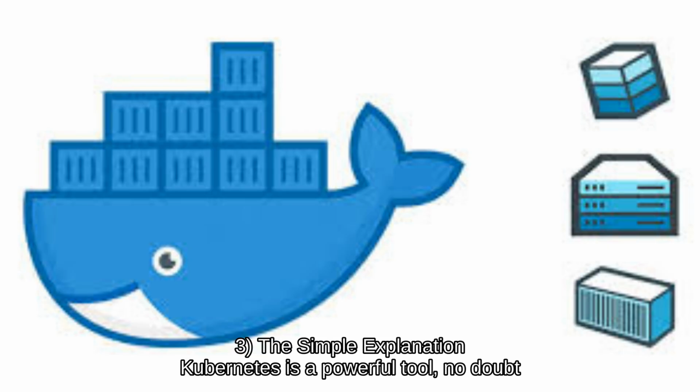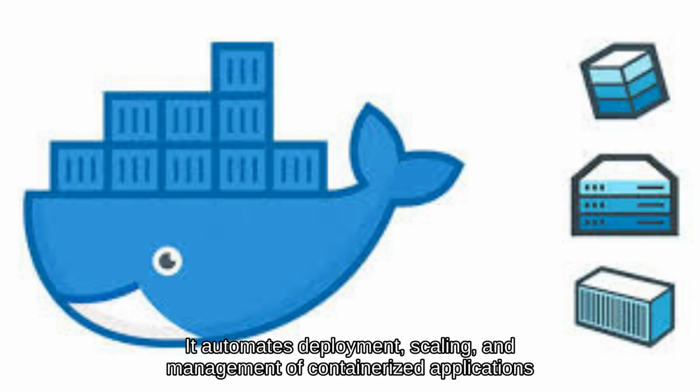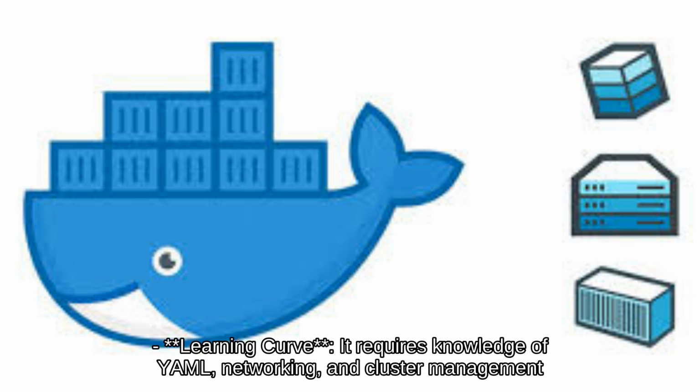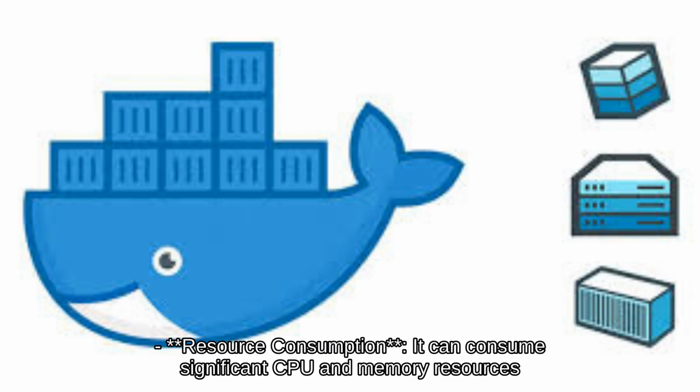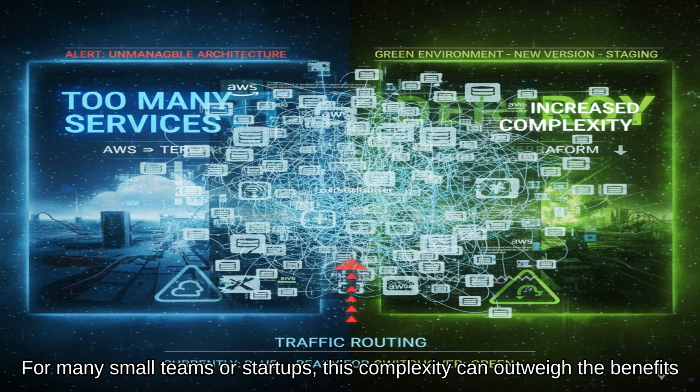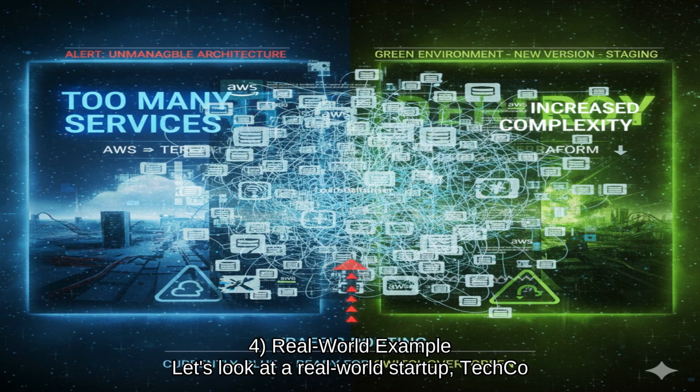The simple explanation: Kubernetes is a powerful tool, no doubt. It automates deployment, scaling, and management of containerized applications. However, it comes with a heavy setup and operational overhead. Learning curve: it requires knowledge of YAML, networking, and cluster management. Resource consumption: it can consume significant CPU and memory resources. Operational complexity: managing clusters adds an additional layer of complexity to your architecture. For many small teams or startups, this complexity can outweigh the benefits.